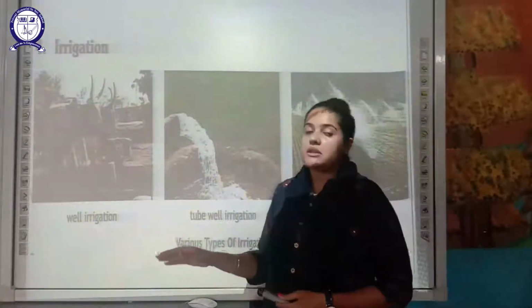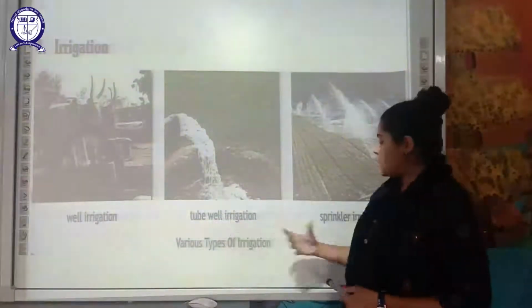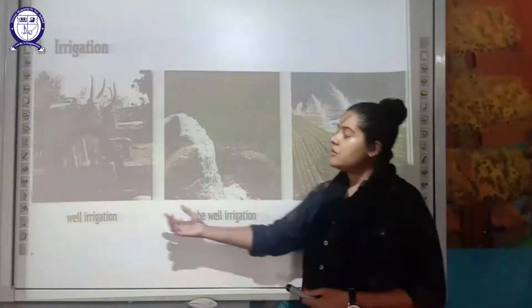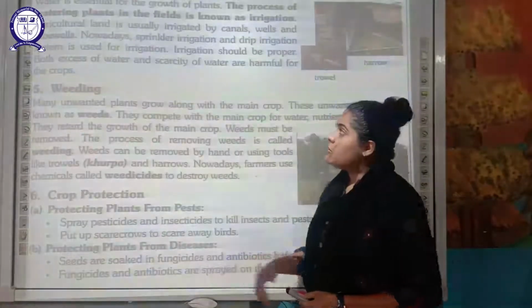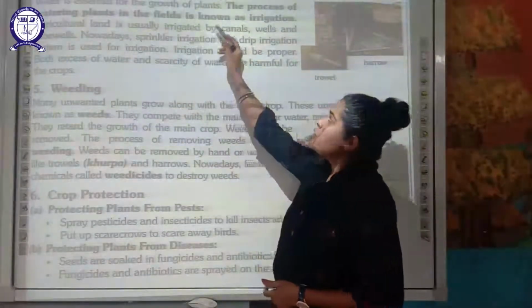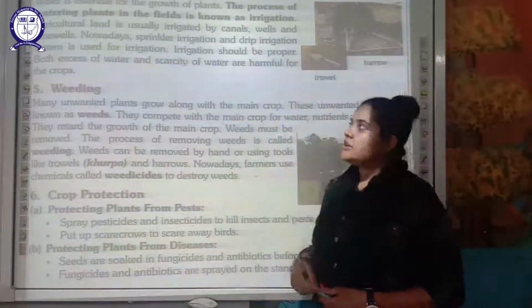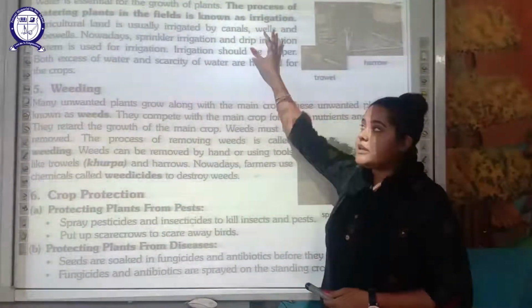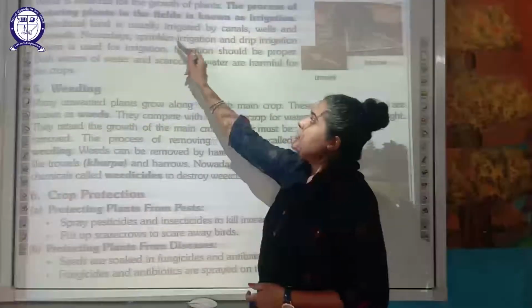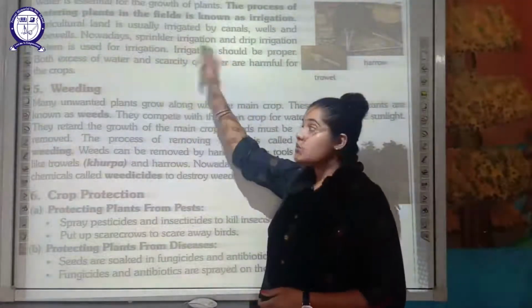Then there are various methods in which irrigation is done: well irrigation, tube well irrigation, and sprinkler irrigation. So these are the various irrigation methods which are being used. Water is very essential for the growth of the plant. The process of watering the plant in the field is known as irrigation. Agricultural land is usually irrigated by canals, wells and tube wells. These are the sources of water.